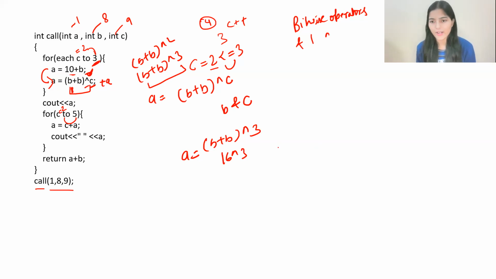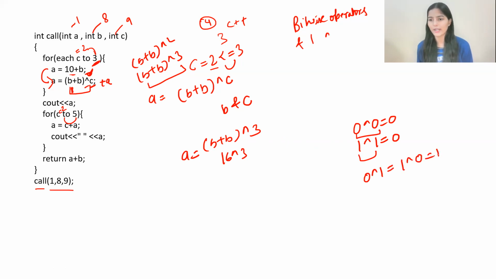It is a bitwise operator, as I already mentioned, and when you say bitwise, it means it is working on bits 0 and 1. So 0 XOR with 0 will give you 0. 1 XOR with 1 will give you 0. So when the operands are similar, the output is 0. When the operands are dissimilar, like 0 XOR with 1 or 1 XOR with 0, you will get output as 1. Hope that is clear.